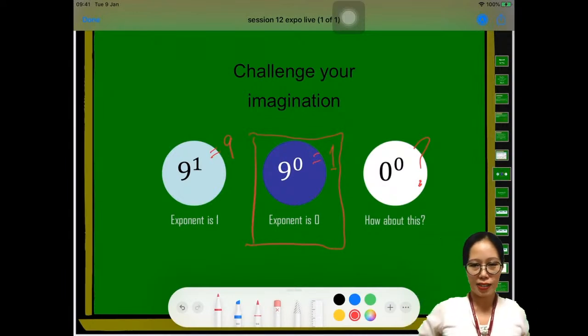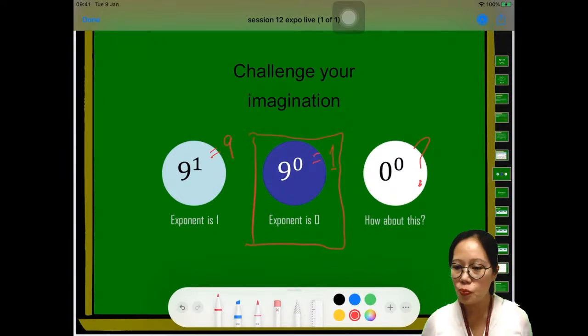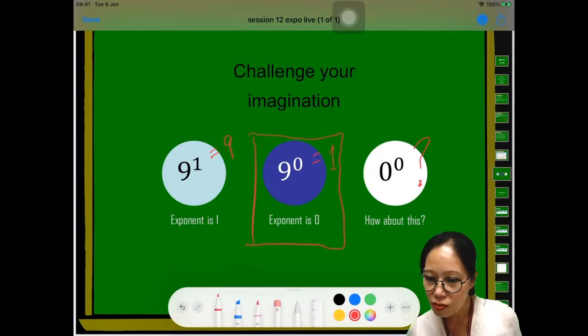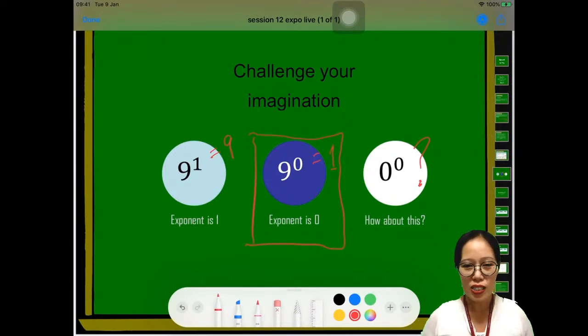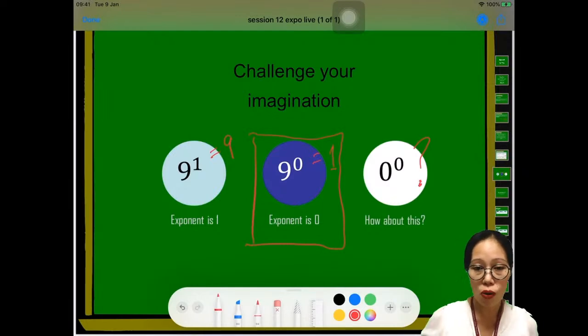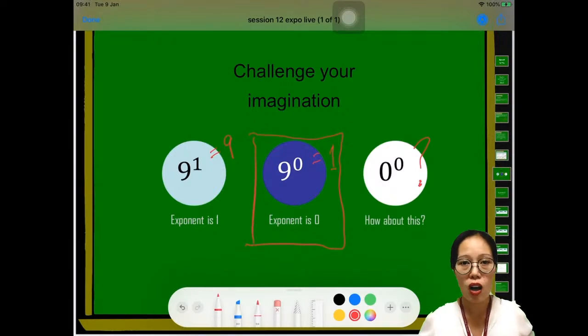Okay, so let's try to explain now what would be our answer here. By law of exponent, I already mentioned a while ago that we have a law that any number raised to 0 is equal to 1. So if you're going to think about that law of exponent, 0 is a number and our exponent is 0.